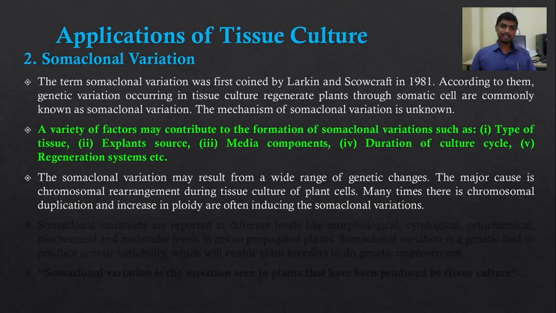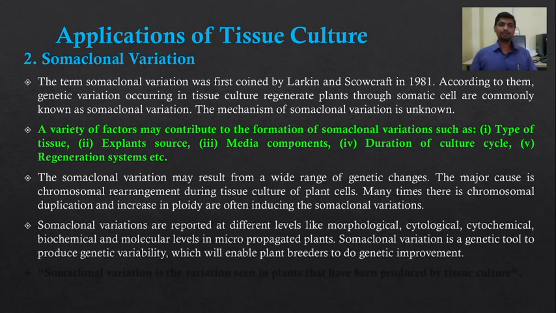Many times there is chromosomal duplication and an increase in ploidy, which often induces somaclonal variation. That is, the sets of chromosomes are increased in the cultured plant cells, or some chromosomes are duplicated. Due to this, somaclonal variations are induced.